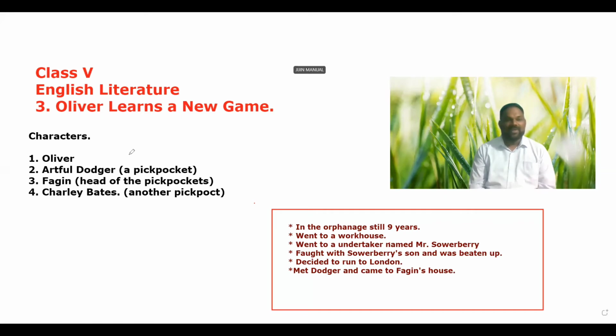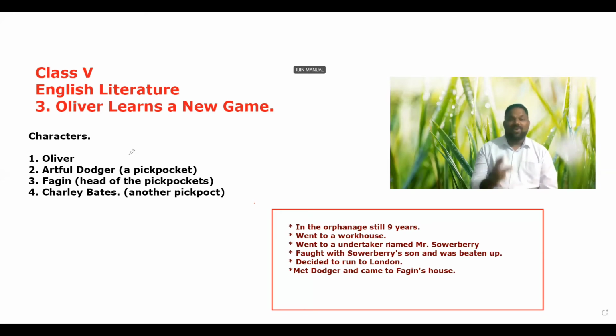So Oliver and Fagin were all alone at home, and then Oliver was asked to take a kerchief out of Fagin's pocket without his knowledge, and Oliver does it. Oliver quietly takes a kerchief out of Fagin's pocket without his knowledge, and Fagin was impressed by Oliver's talent, and then he decided to teach him more about pickpocketing. So he says, "Come, Commander, come, I'll teach you something."